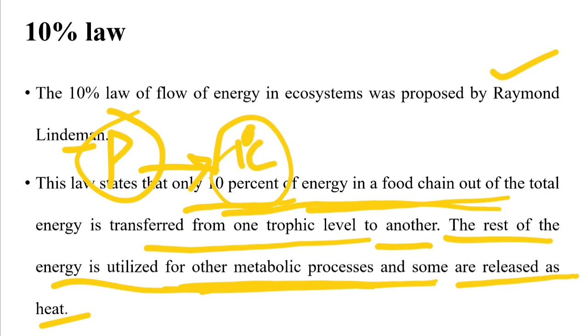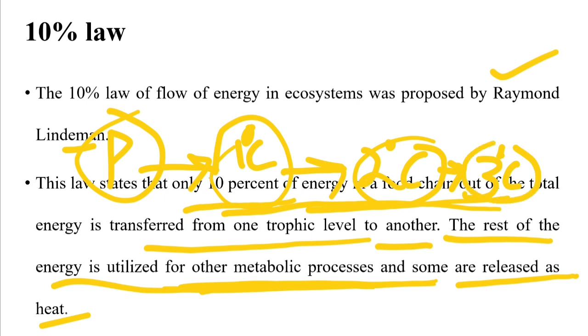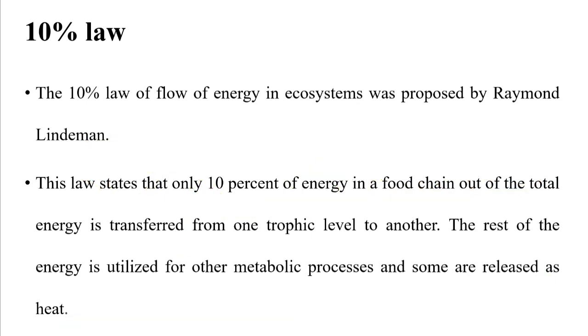Then in the primary consumer, some is utilized for growth and reproduction, and some is also released in the process of respiration. Then only 10% of the remaining will be passed on to the secondary consumer, and from the secondary consumer only 10% will be passed on to the tertiary consumer. So in this way the energy flow occurs, and this whole theory is known as the 10% law, which was proposed by Raymond Lindeman.